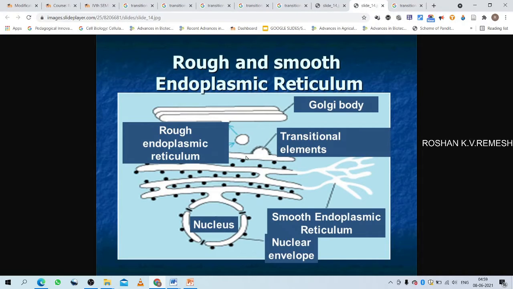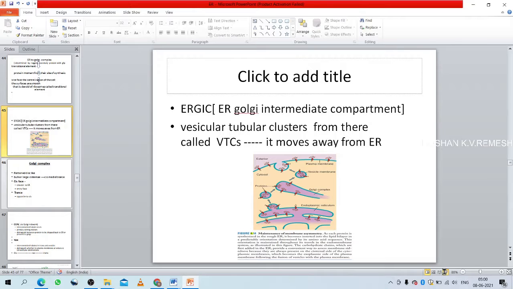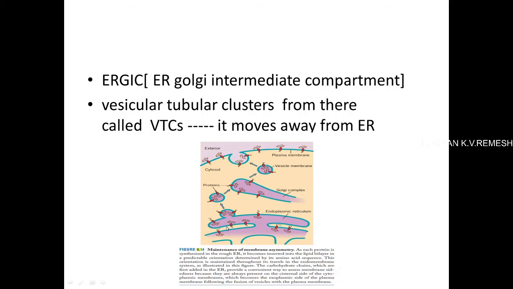And the space in between the endoplasmic reticulum and the Golgi complex is known as ERGIC. ERGIC means endoplasmic reticulum Golgi intermediate compartment, and these are the regions where vesicular tubular clusters arise. These vesicular tubular clusters arise from the endoplasmic reticulum, and they may move towards the cis side of the Golgi complex.